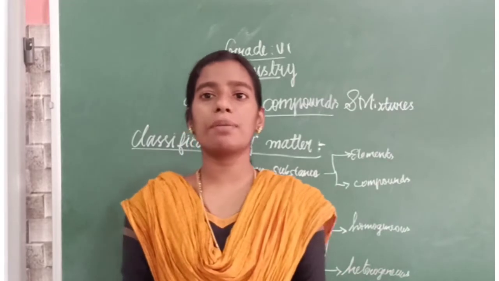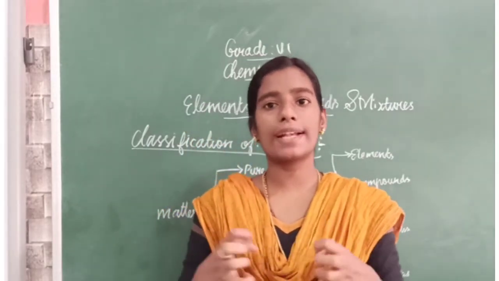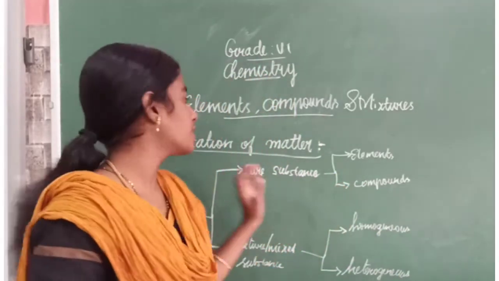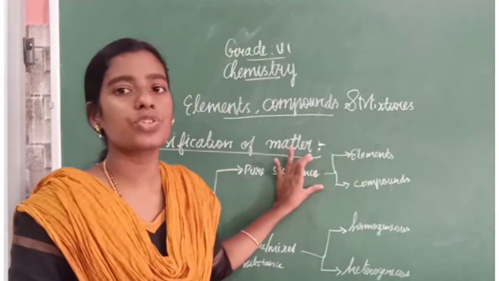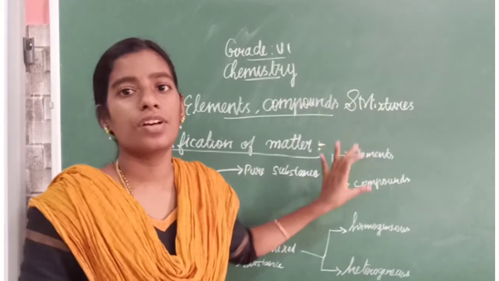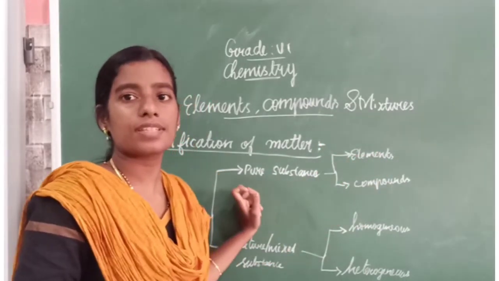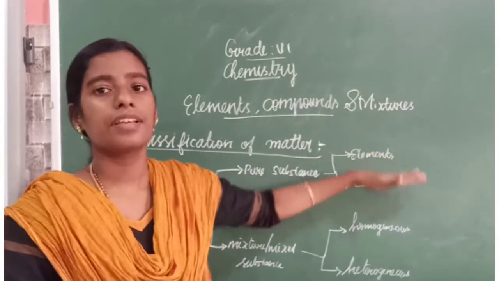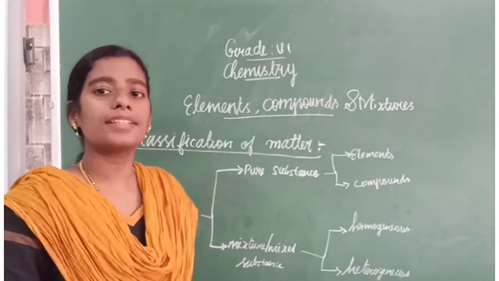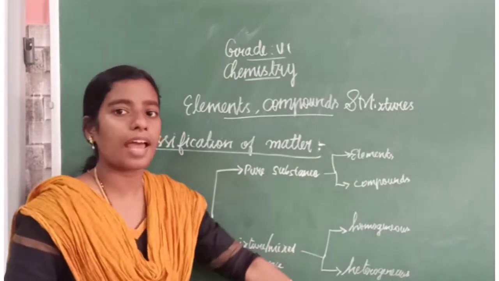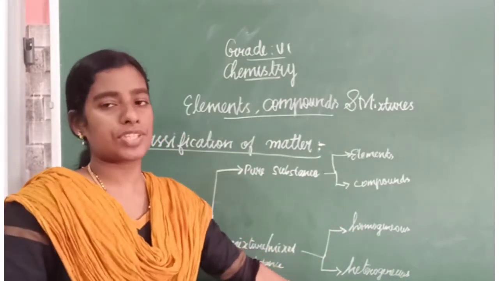Mixed means it will be the mixture of two or more types of atoms or molecules. Further, pure substances are divided into elements and compounds. What are the two types of pure substances? Elements, compounds. Again, mixtures are divided into homogeneous mixture and heterogeneous mixture.